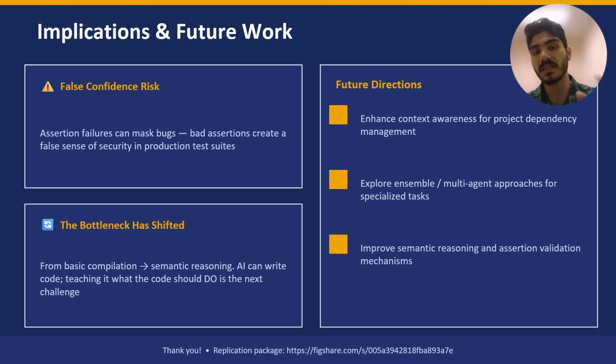Now, based on all of these findings, we believe the future work should focus on improving AI semantic reasoning and giving the agents better context of the overall project. Also, since each model actually excels in a specific aspect of software engineering, another direction we could go is multi-agent systems and pipelines, specifically for software testing. That concludes our presentation.